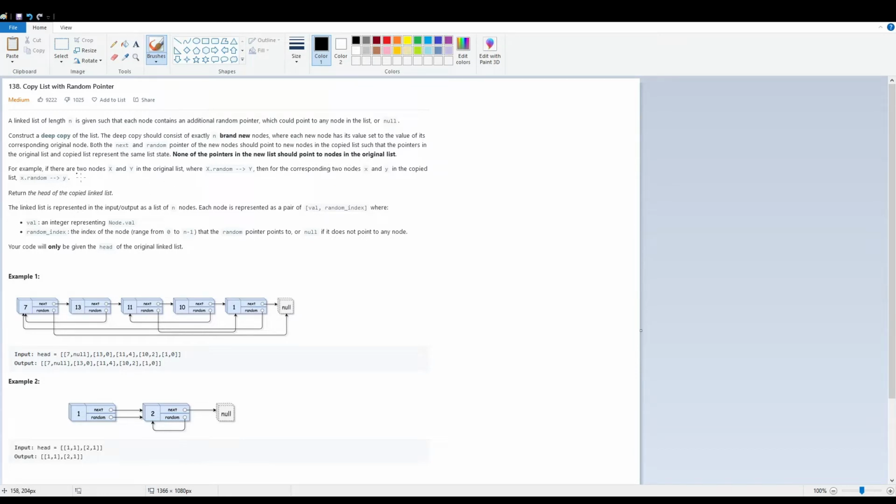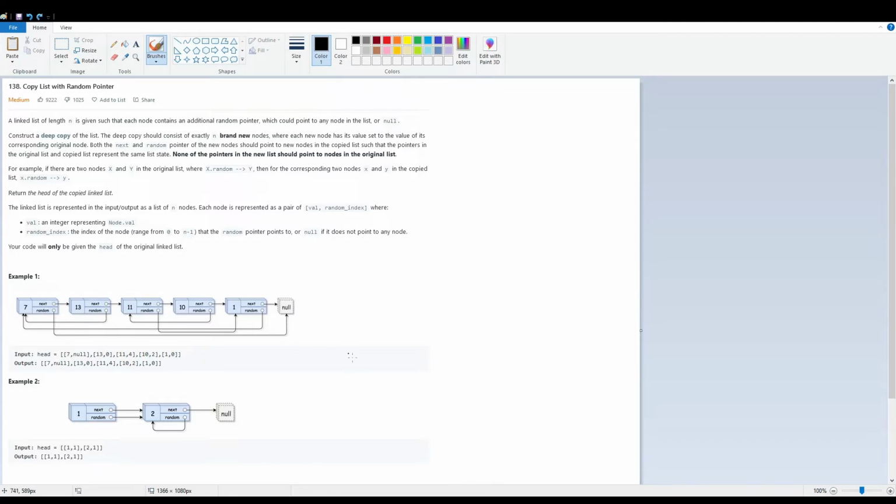For example, if there are two nodes x and y in the original list where x.random points to y, then for the corresponding two nodes x and y in the copied list, x.random points to the copied y. Return the head of the copied list. So the linked list is represented in the input-output of list and nodes. Each node is represented as a pair of val, random index. Okay, that's just talking about the input format.